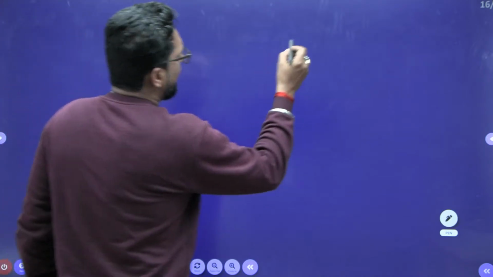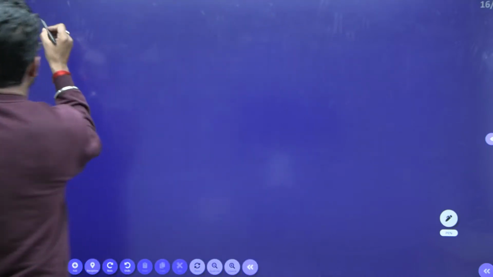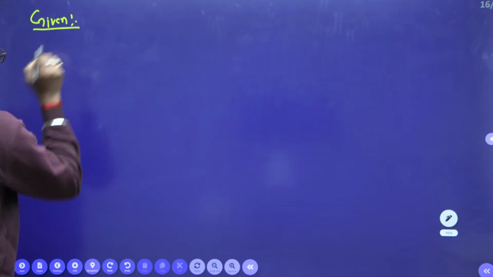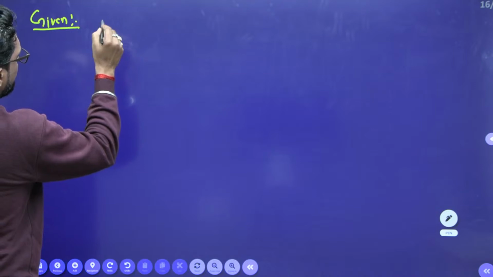It is asking that, what is given? The given is very important. Given is the change in discharge with respect to time.